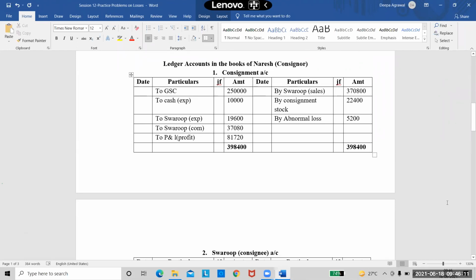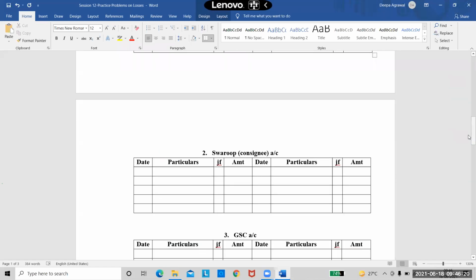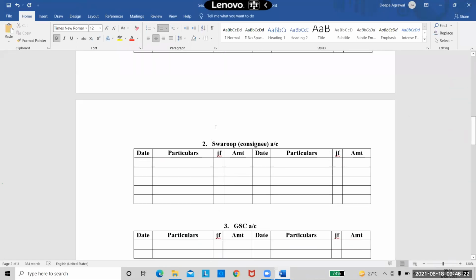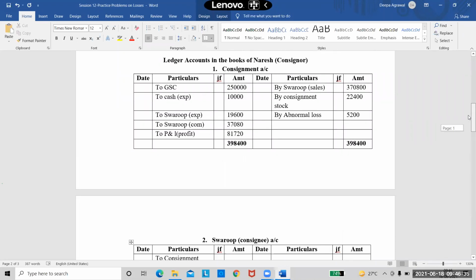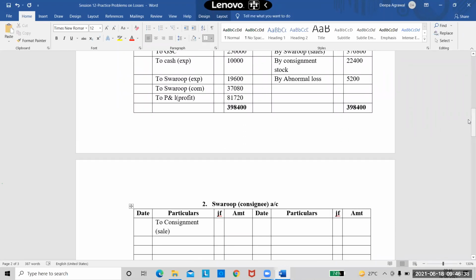So this is how the change is here. Only thing is we'll have to add the value of abnormal loss in the consignment account. This is one extra entry. That's it. Now we'll do the consignees account. All these accounts are common as we do every time. So I will quickly write down the entries. So here I'll get it as to consignment, in brackets, the sale. And the sale value is 3,70,800. Now come to the credit side.